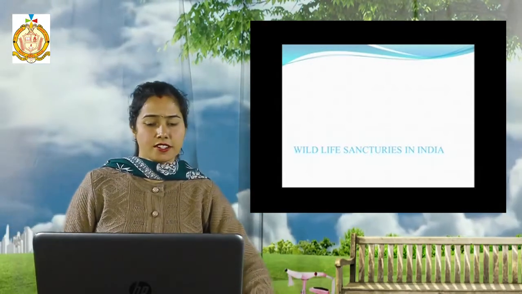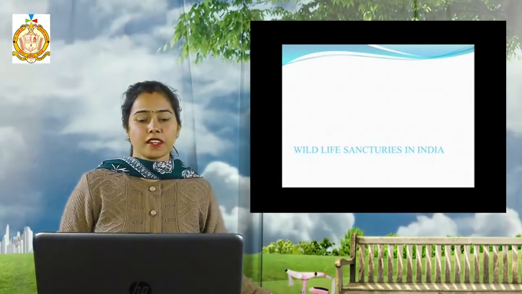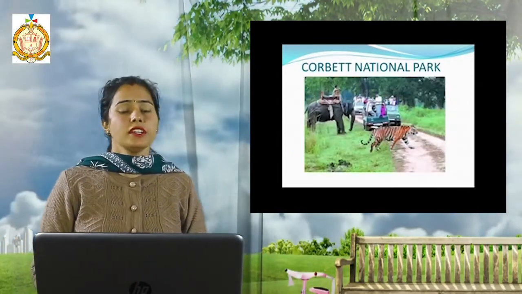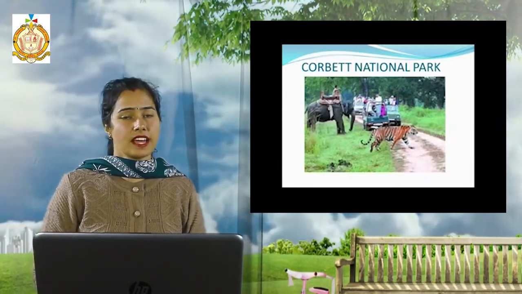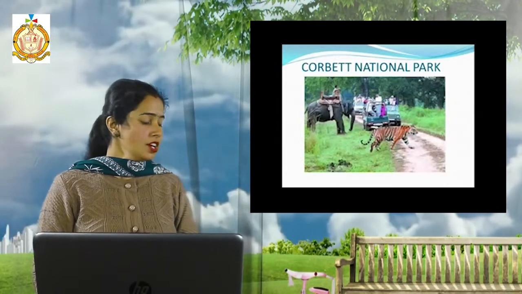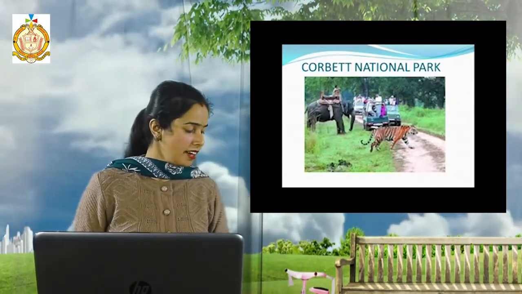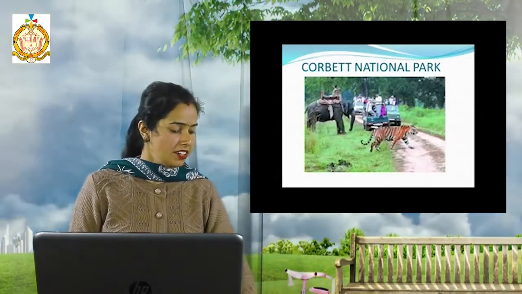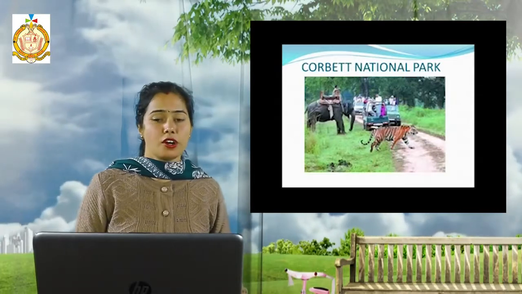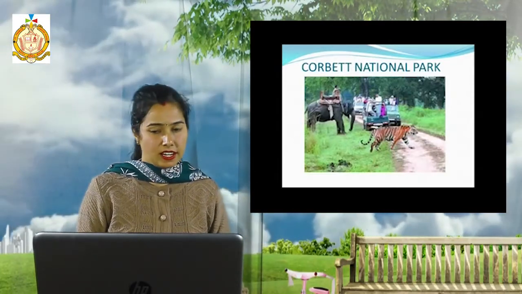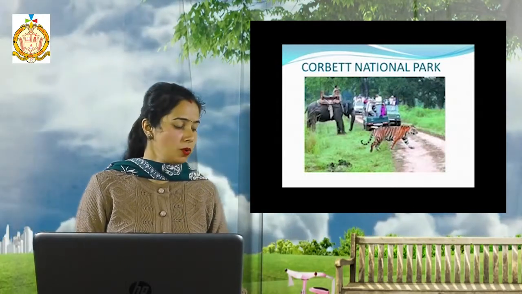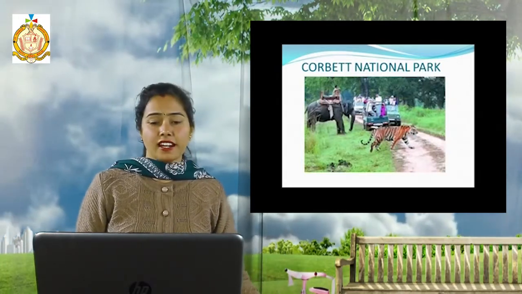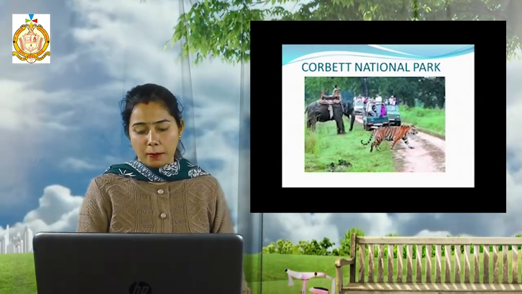Now next, that is on page number 58, the wildlife sanctuaries in India. So here some descriptions are given of some wildlife sanctuaries and you have to identify the wildlife sanctuary. So first here, that is a national park named after the renowned wildlife story writer Jim Corbett, and it has also been featured in many wildlife documentaries to raise awareness about the mighty and stunning Bengal tigers. So this wildlife sanctuary is Corbett National Park.